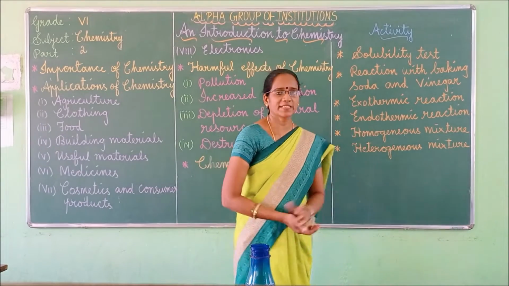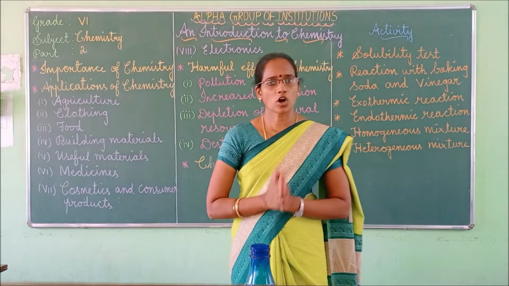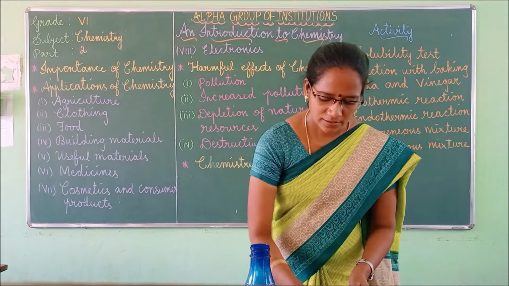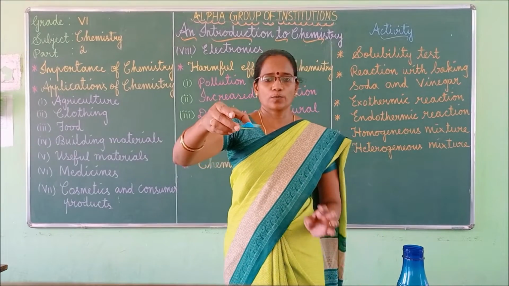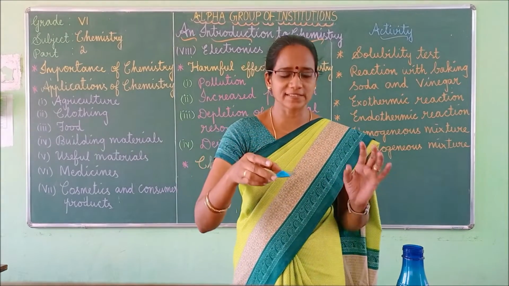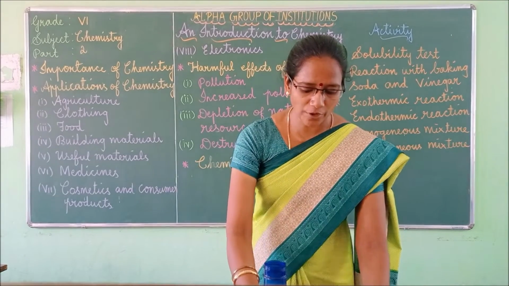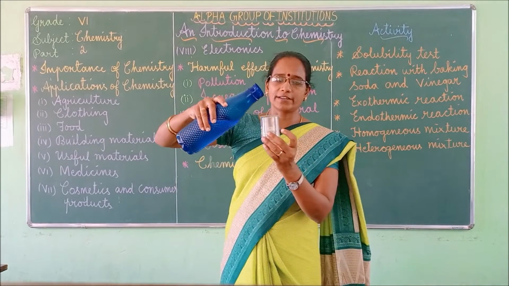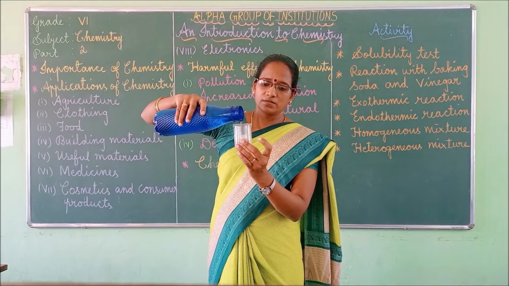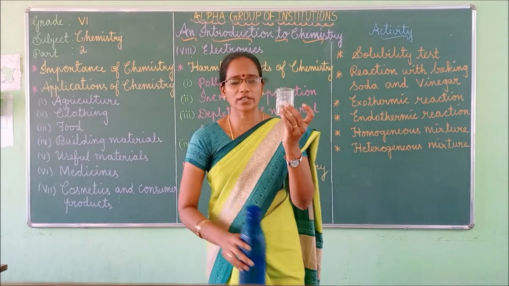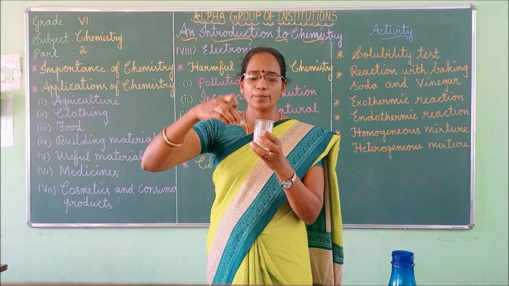So first we are going to see the solubility test. For that I am going to use two components. One is water, another one is copper sulfate powder. We are going to check the solubility now. First, I am going to take some water in the beaker. 50 ml of water I have taken. Now I am going to add some copper sulfate powder into the beaker.